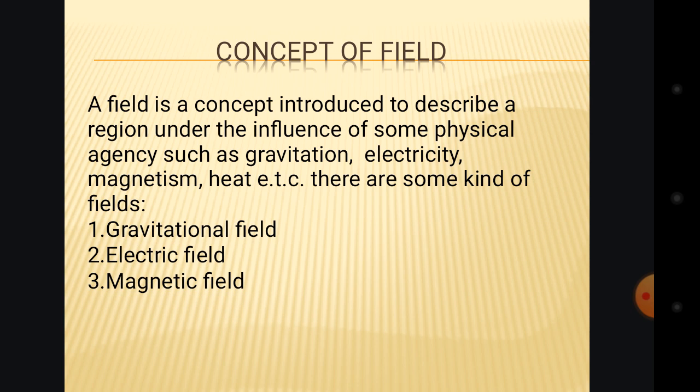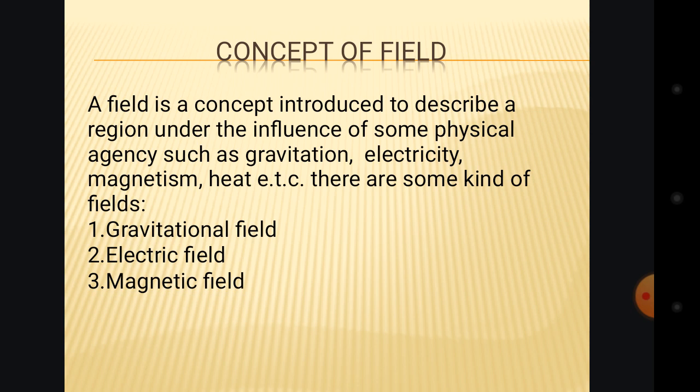So, when we say field, it was created to describe a region under the influence of some physical agency or physical quantity. When we are talking about physical agency, we are talking about physical quantities, and those quantities are gravitation, electricity, magnetism, heat, etc.